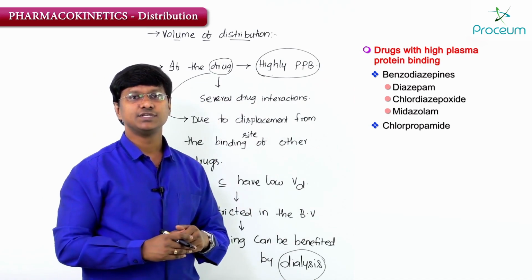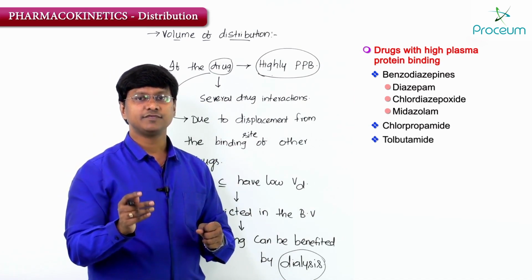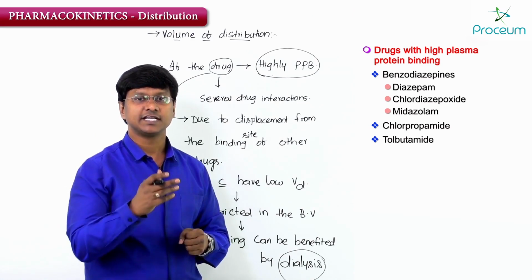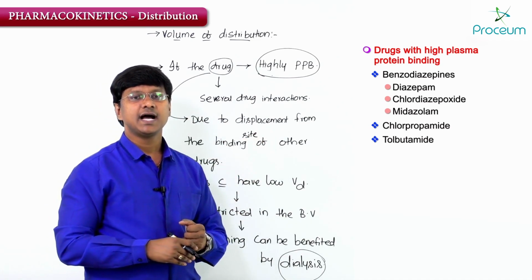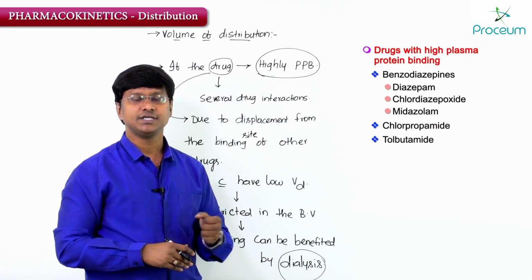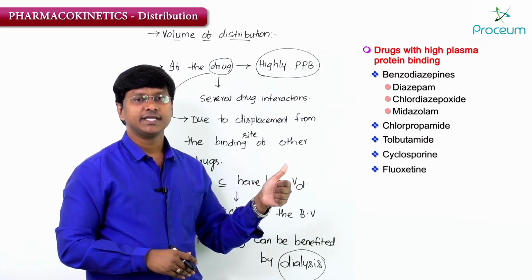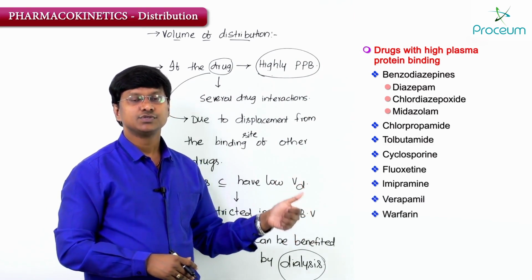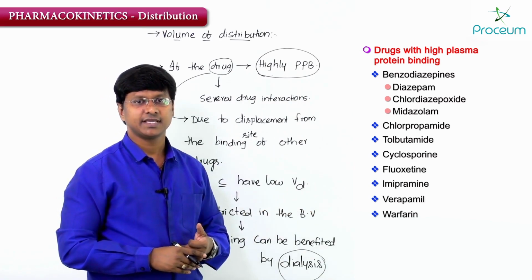Then the other drug is tolbutamide. Chlorpropamide as well as tolbutamide are both first generation sulfonylureas used for type 2 diabetes mellitus. And the other drugs which have high plasma protein binding capacity are cyclosporin, fluoxetine, imipramine, verapamil and warfarin. So these are all the drugs which have high plasma protein binding capacity.